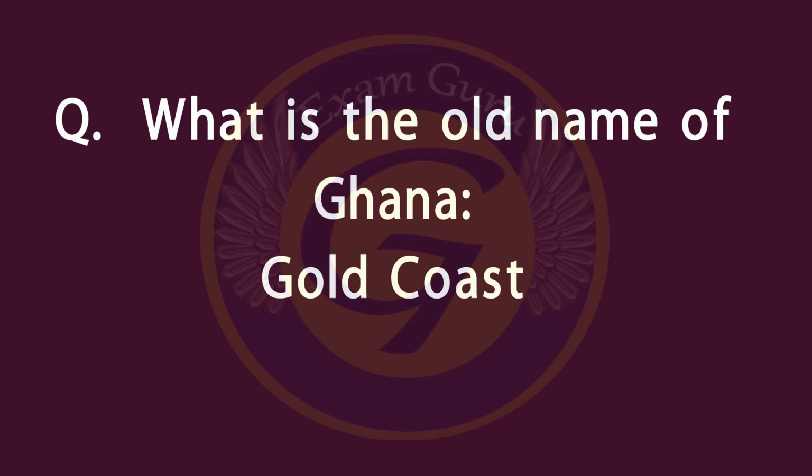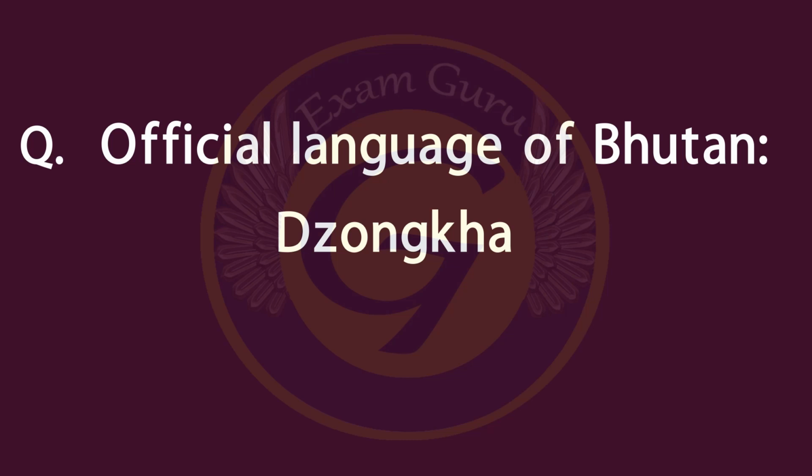What is the old name of Ghana? Answer is Gold Coast. Ghana is one of the stable countries in West Africa, situated on the coast of the Gulf of Guinea. Official language in Bhutan.